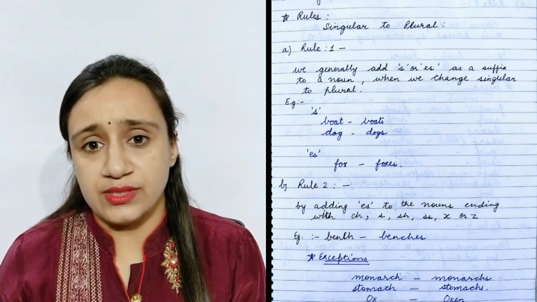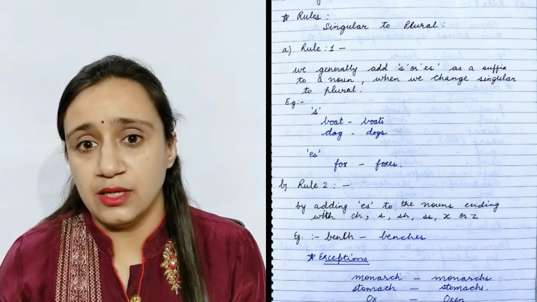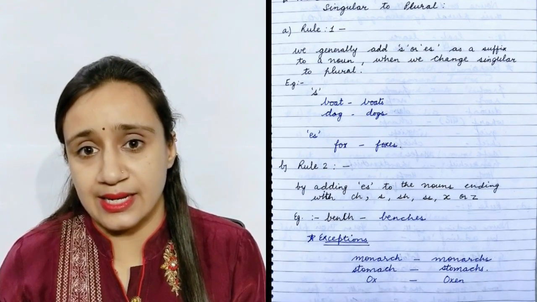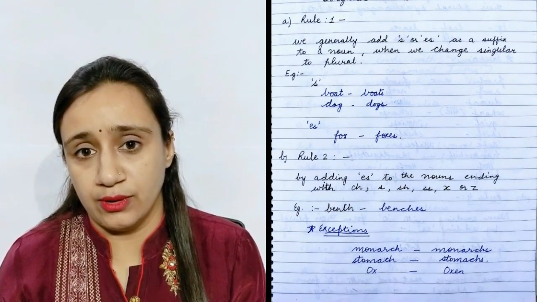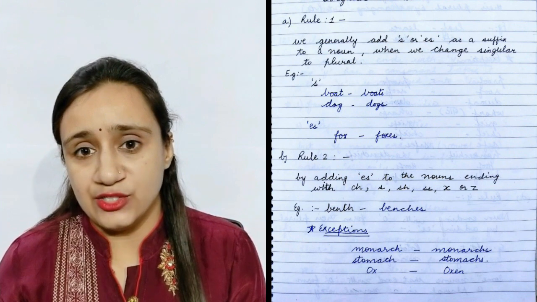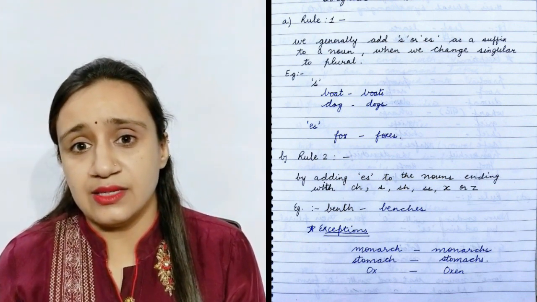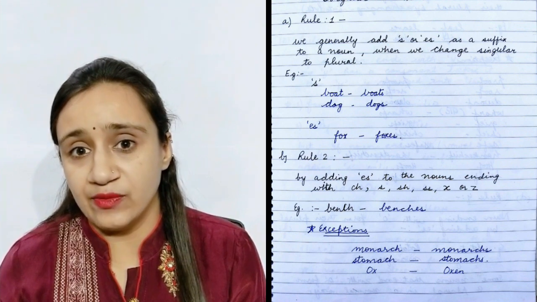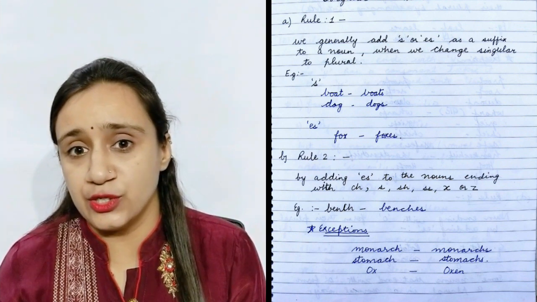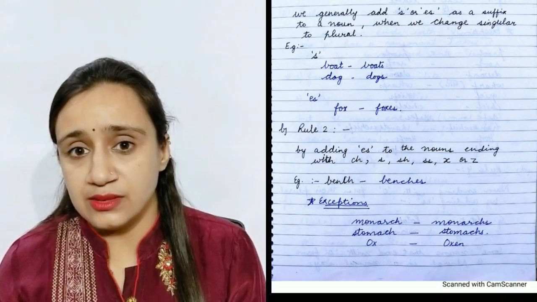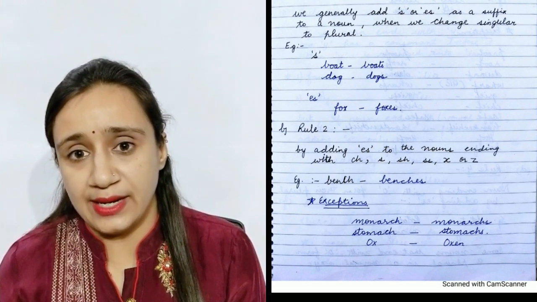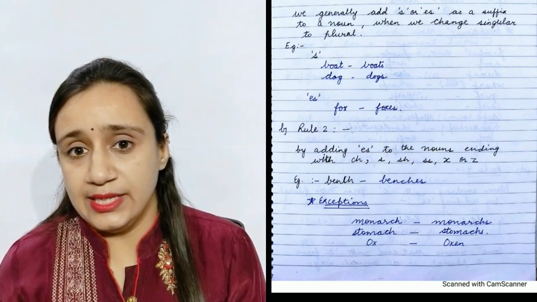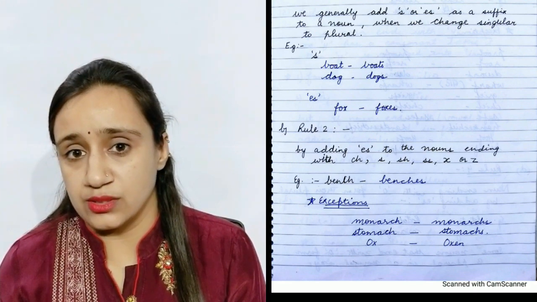Rule number 2 is by adding es to the words ending with ch, s, ss, x and so on. For example, bench, benches. There are some exceptions also where the word ending with ch does not change into es. Stomach, stomachs, only s will be added. Monarch, monarchs. Ox, oxen. En is added to the word ox.